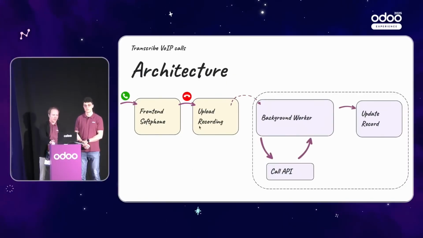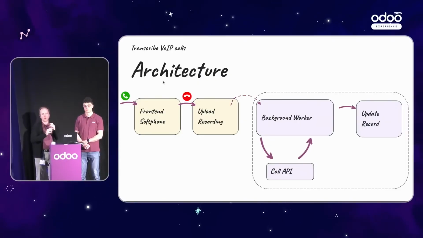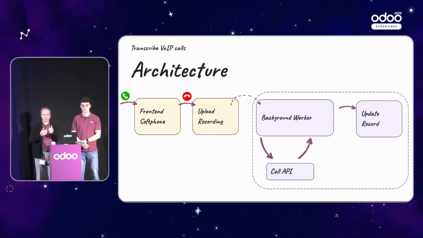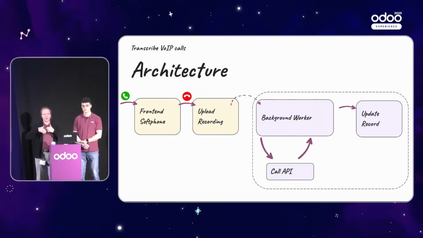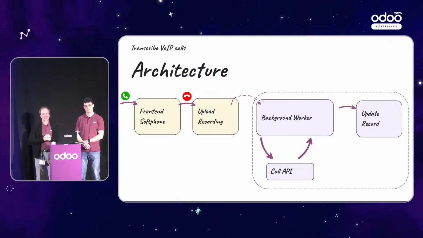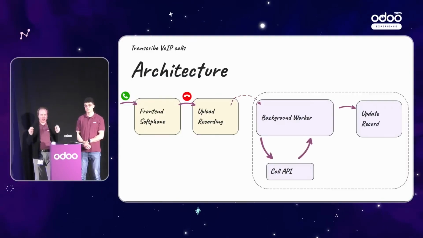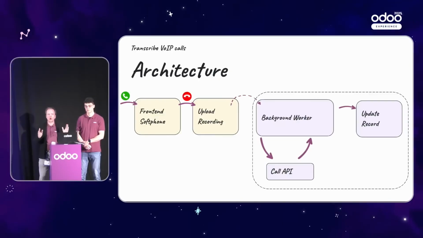When you start calling somebody, at this moment we start buffering audio. We gather both streams: the outgoing one, that is your voice coming from your laptop, and the incoming one, from your colleague, as you saw in our little showy experiment in the beginning. That was Dylan's voice coming into my computer. We merge those two, and we buffer them until you hang up. When you hang up, we upload the recording, so there's no real time in here.